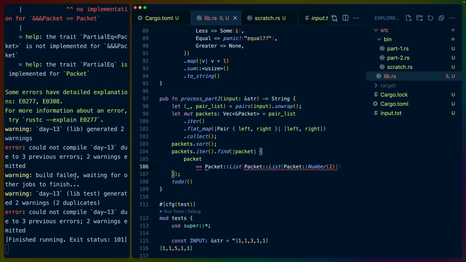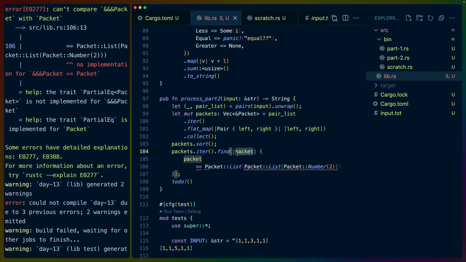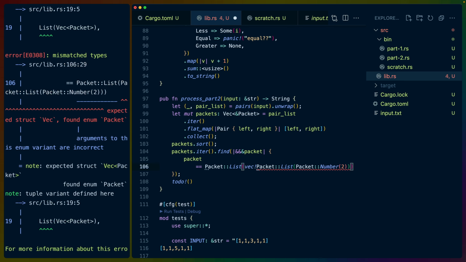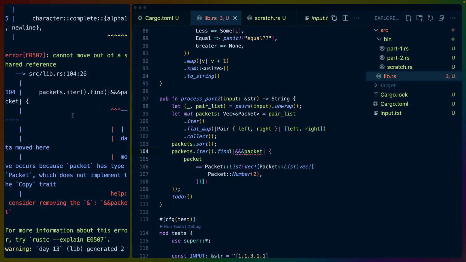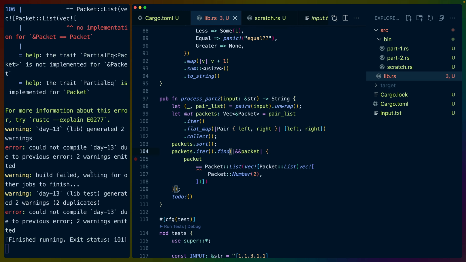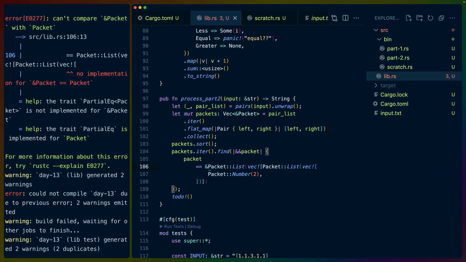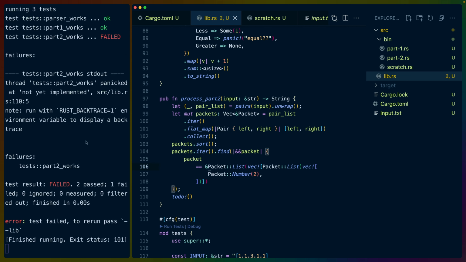Okay, let's check to make sure that that's... let's do this, I guess. You know what I didn't do? These actually have to be vecs, don't they? So that's a vec. This is a vec. Can we not triple destructure? Well, it's double, and then I guess I will shared reference this instead. So that finds the first one.